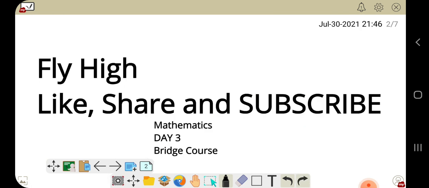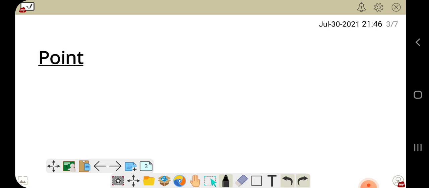Here you can see what is a point. A point is something that we give on a paper like a dot. This is a point only. It does not have any height or any length or any breadth. A point is just a dot. It is enough to understand this concept.